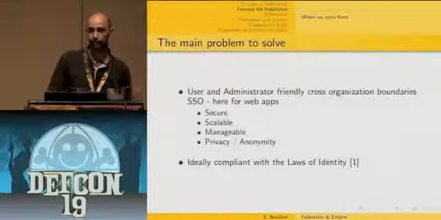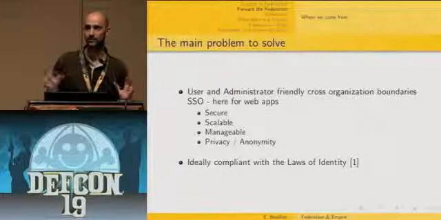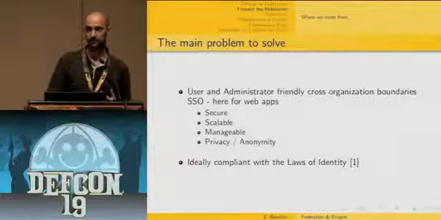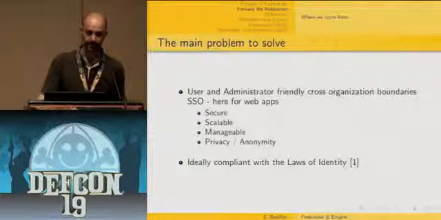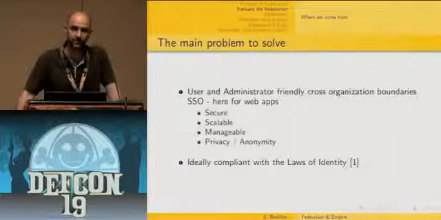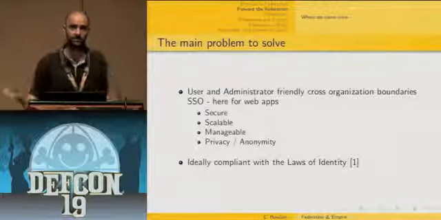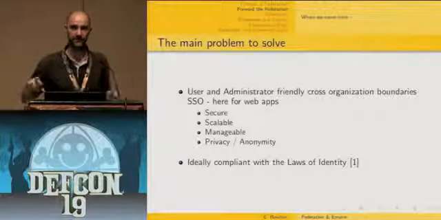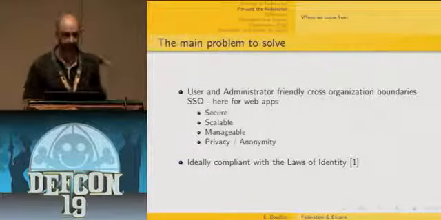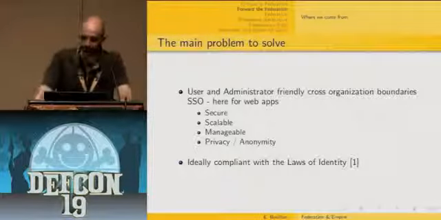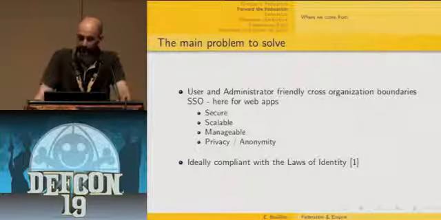Kerberos is a protocol you use very commonly to solve the single sign-on issue within a single domain. Typically, that's what you're using if you're using an Active Directory environment. The thing is that now we need to solve this single sign-on problem between organizations, between different domains. And that's typically what SAML tries to solve. So the goal is to have user and administrator-friendly, cross-organization-boundary single sign-on.